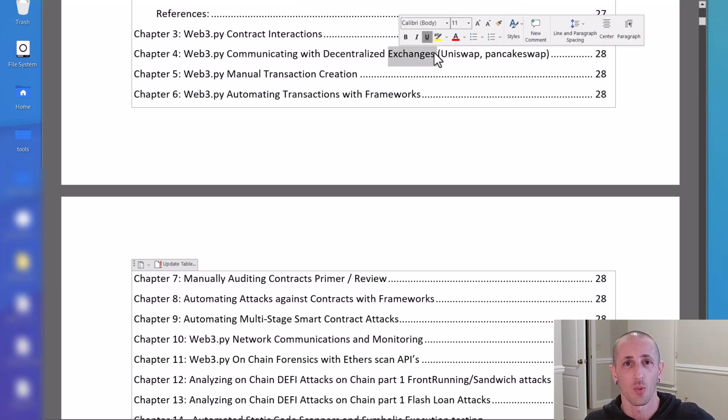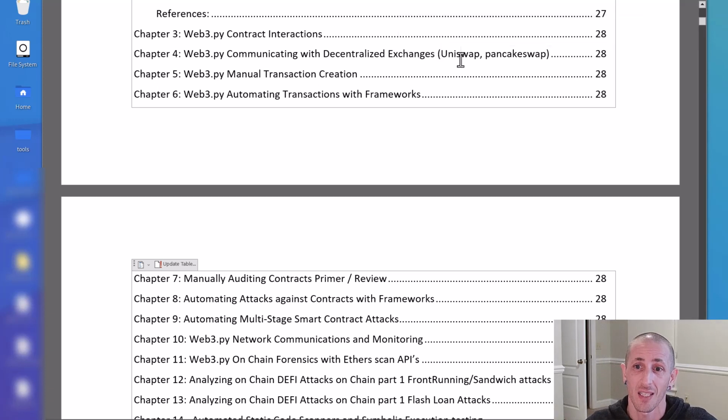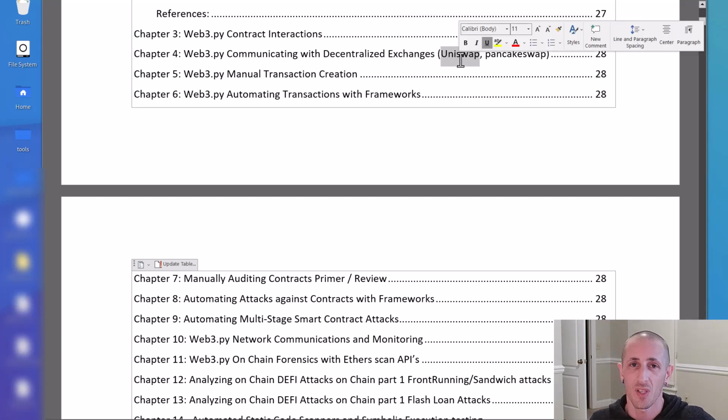If you've wanted to write a bot, like a trading bot or something that's running front-running attacks or something that's monitoring things going on on those decentralized exchanges, we're going to cover some simple stuff, making swaps on these exchanges, sending transactions, just interacting with Python in general, which is a good starting point for you to just write your business logic around how to interact with these and then do whatever you want to do. So you can write bots from that.